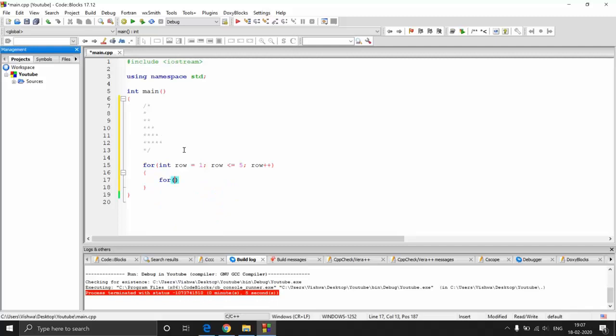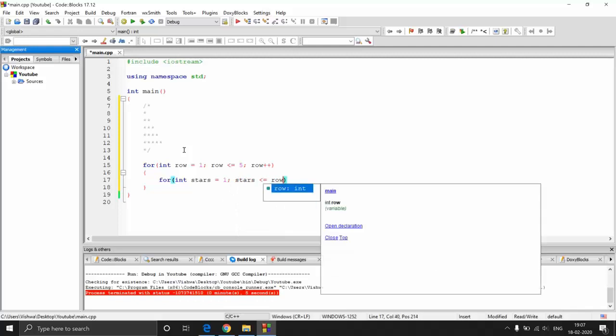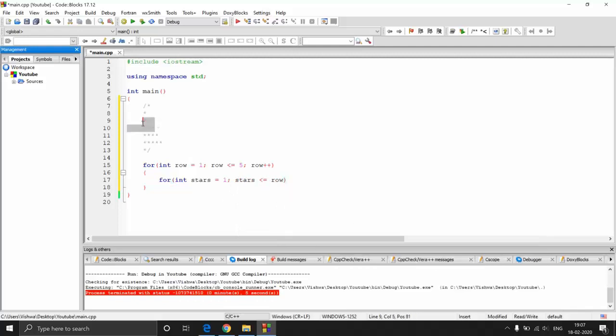I'll give another loop. So for int, let's say stars equal to, let's start from 1, and then the number of stars is going to be the row number, right? So stars is less than or equal to row, right? So if we are in the third row, we are going to print 1, 2, and 3, right?